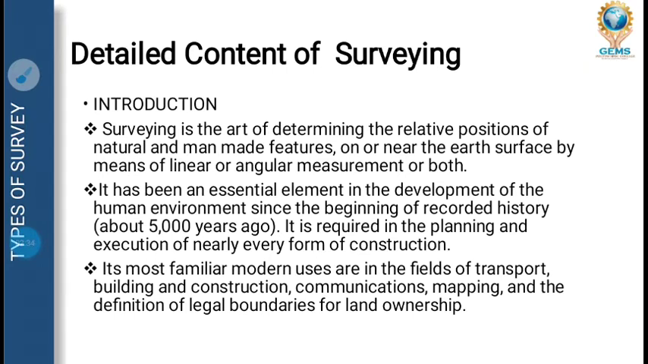So how is surveying done? Surveying is done to mark the boundary and to know the characteristics of the given area, the features that come under surveying.